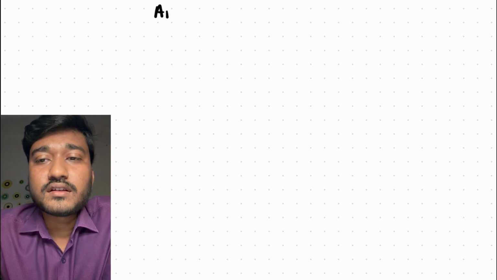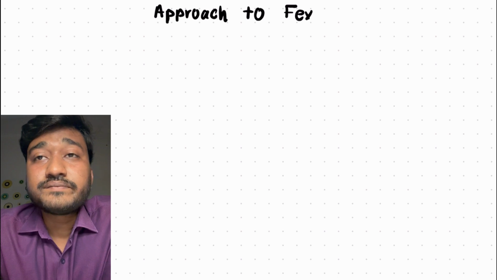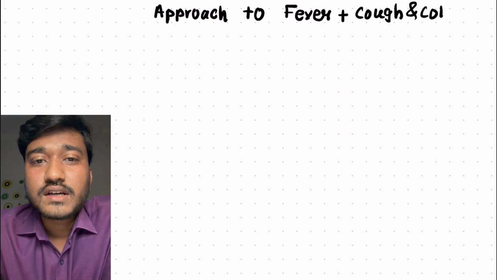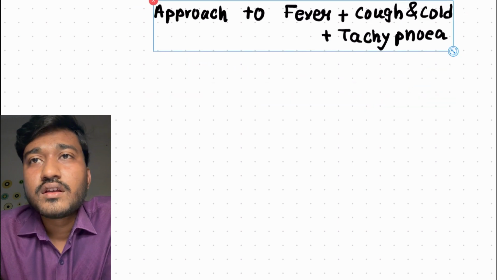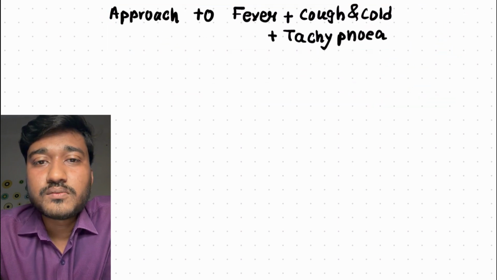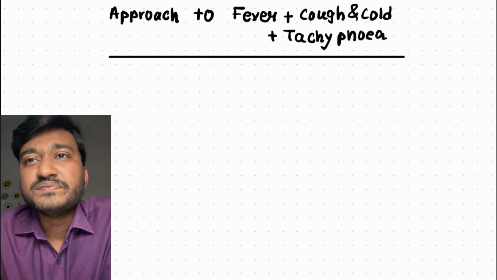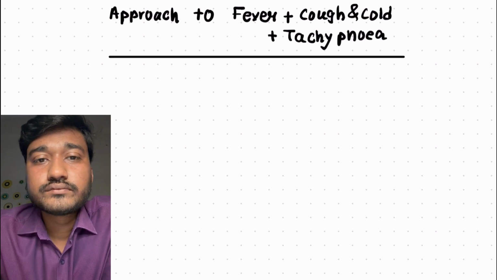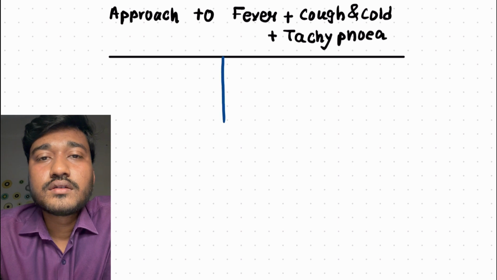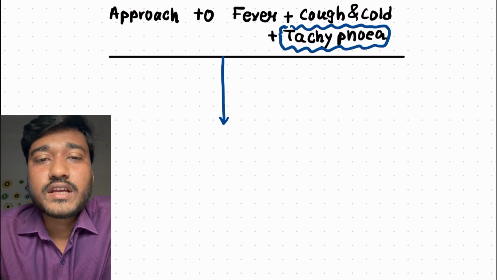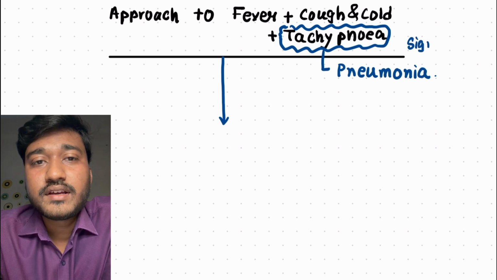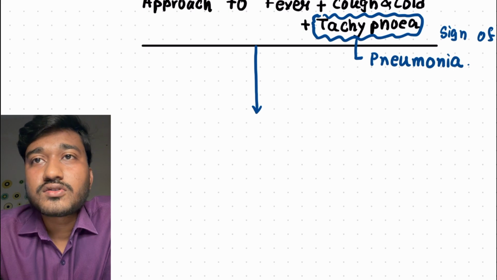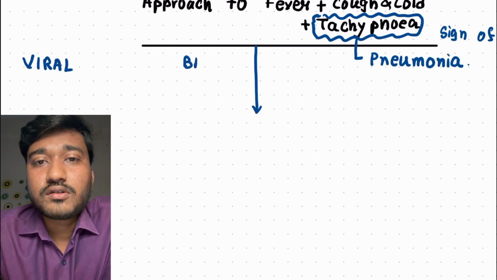So tachypnea is the most consistent feature. Now, the approach to a child who presents with fever, cough and cold, and tachypnea. According to WHO, tachypnea is the most consistent sign, I told you. Apart from tachypnea, any person with pneumonia will have fever plus cough and cold. Now let's talk about this in case of viral pneumonia and also bacterial pneumonia.